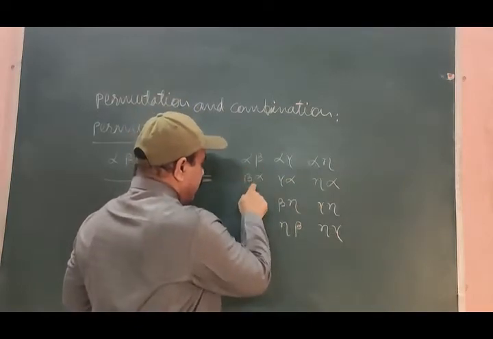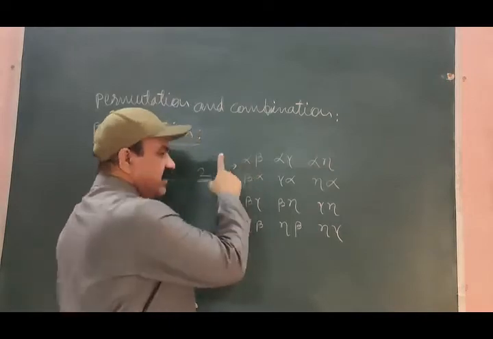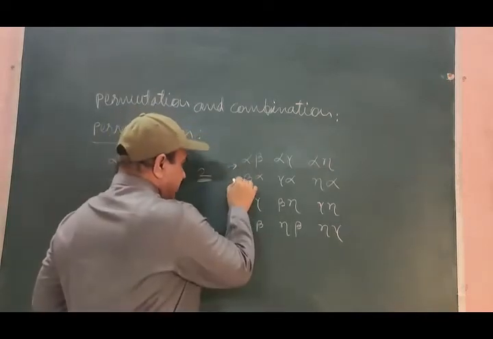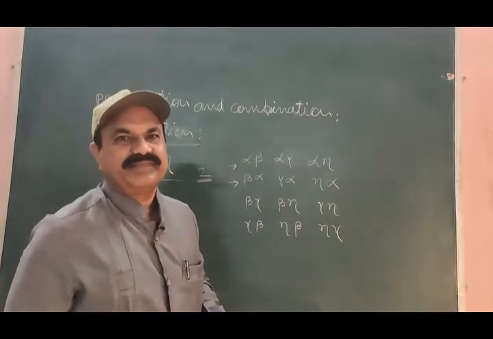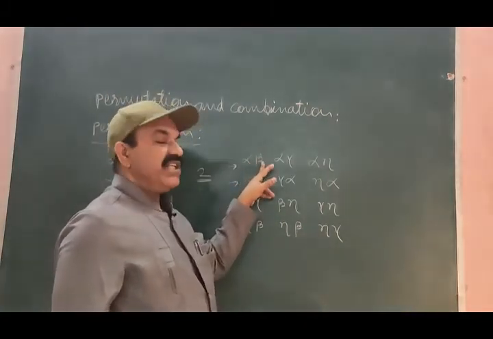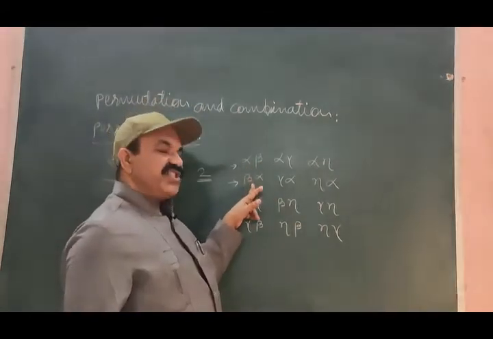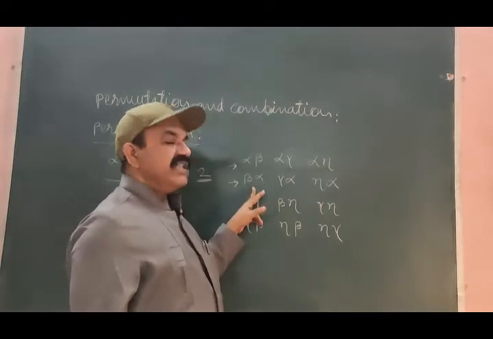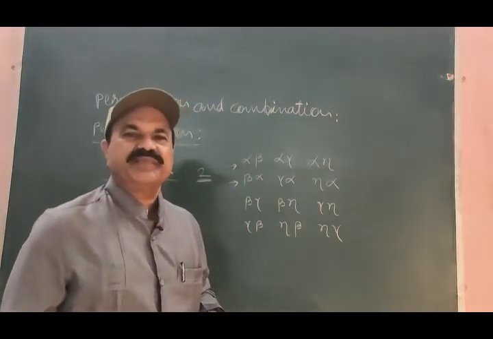Alpha, beta, beta, alpha. In this arrangement, alpha and beta is there. In this arrangement also, alpha and beta is there. Alpha appears first, beta appears later in this arrangement, whereas in this arrangement beta appears first, alpha appears later.